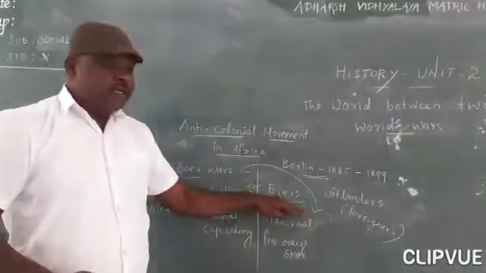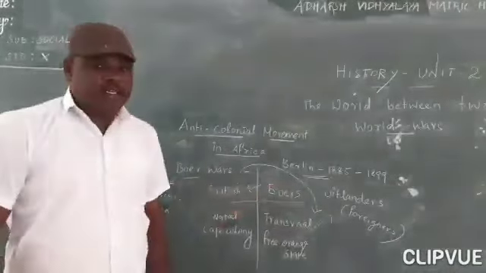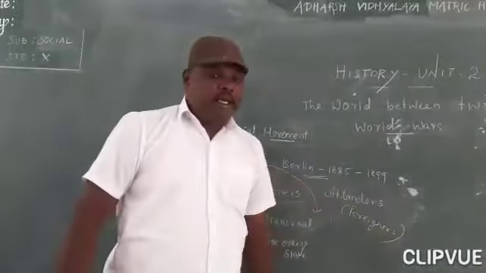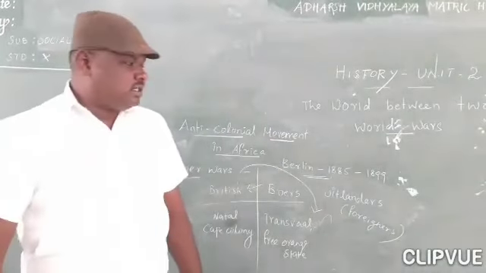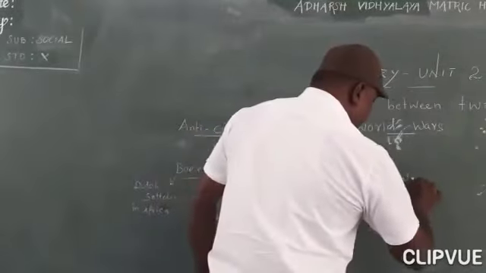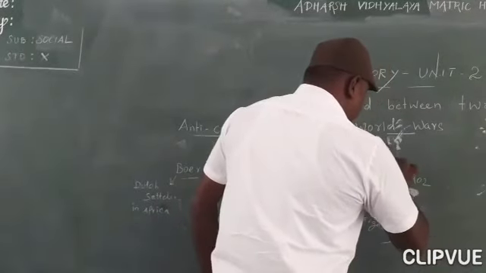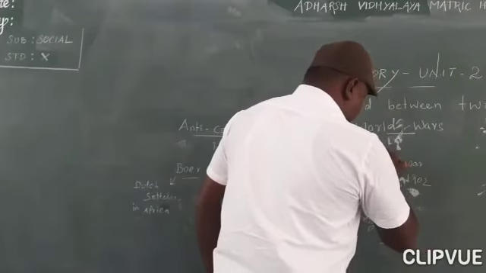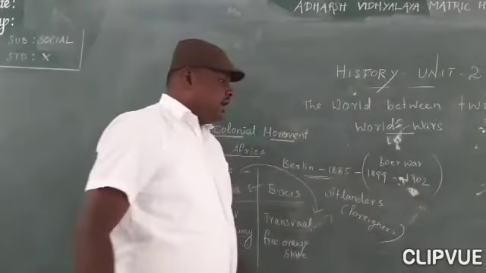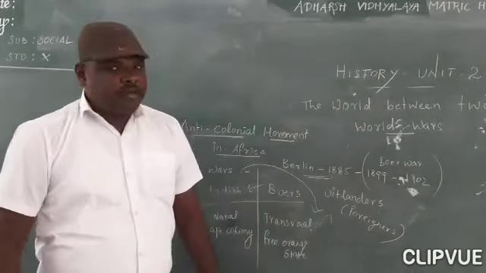Finally, the Boers announced war against the British in 1899 and started to fight. The war continued till 1902. This is the Boer War, 1899 to 1902, so almost three years.